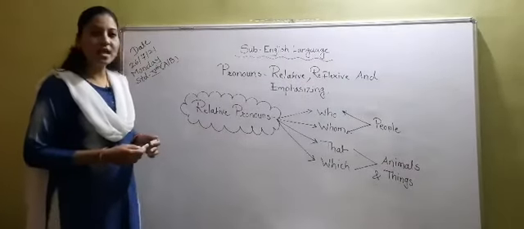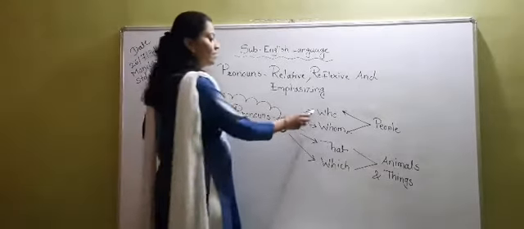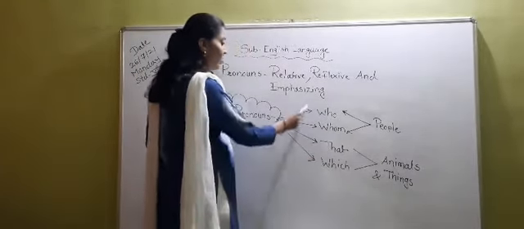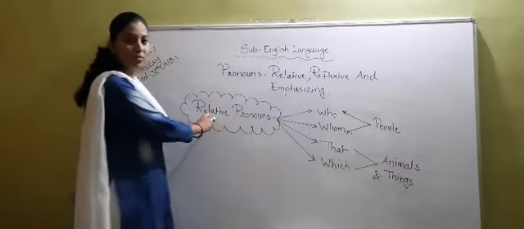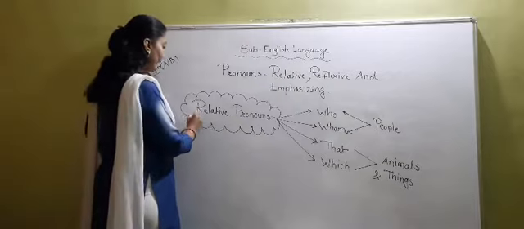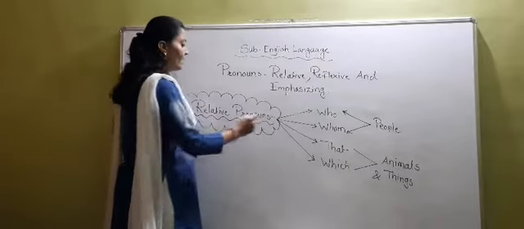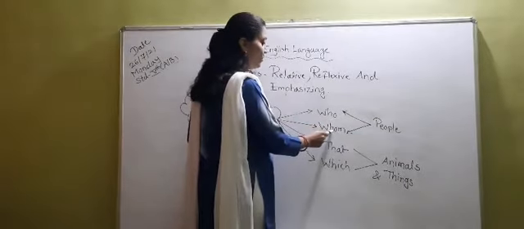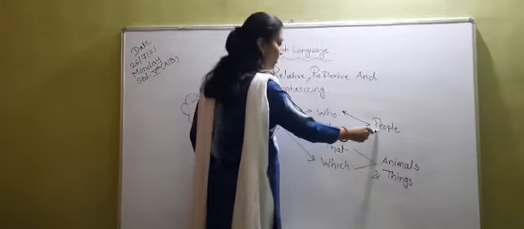Okay? Once again I am repeating the words that are who, whom, that, which. All these are relative pronouns. Among these words, who and whom are used for people.